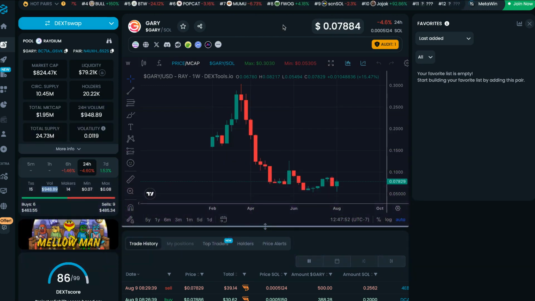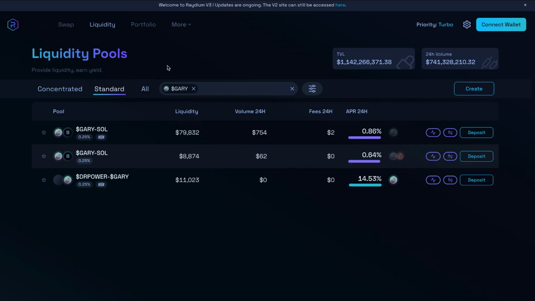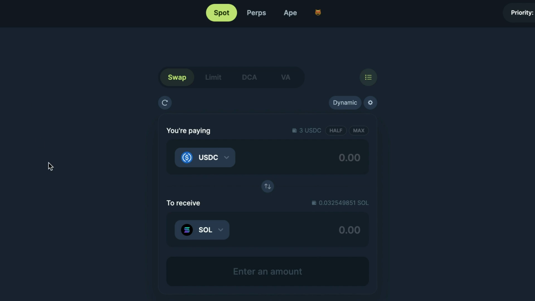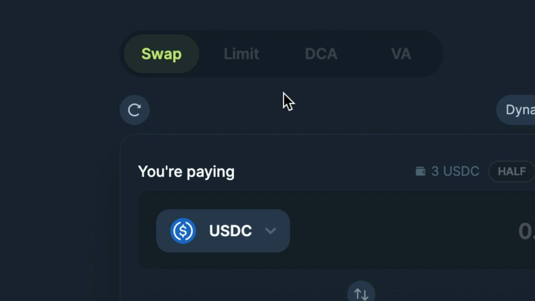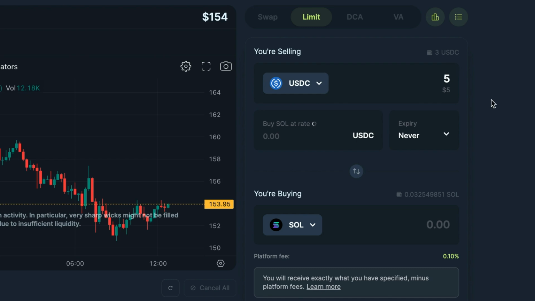But if you wanted to do your part to help with these KPIs, two big things that you could do right now is providing liquidity over at Radium, or you could buy and sell Gary over on platforms like Jupiter or even directly on Radium. Now, one thing that I like to do personally is I like to play around with limit and dollar cost averaging orders. A limit order is pretty simple.